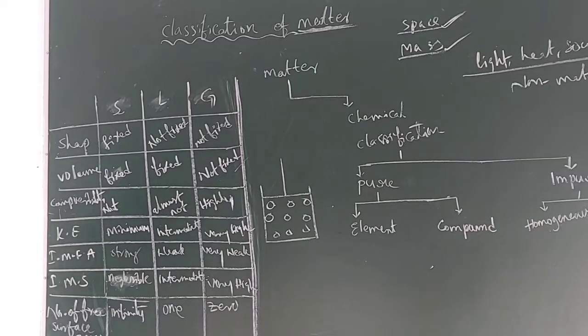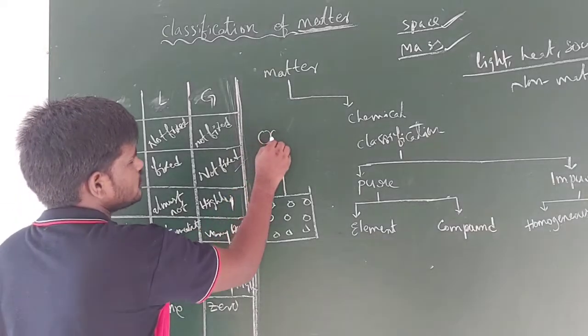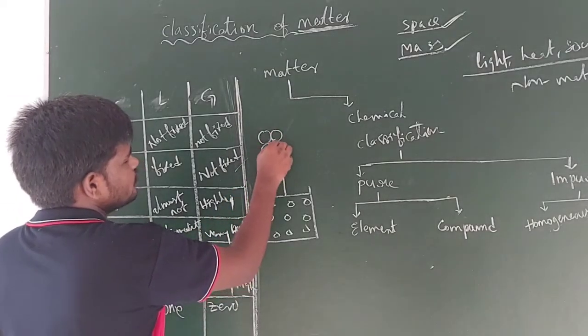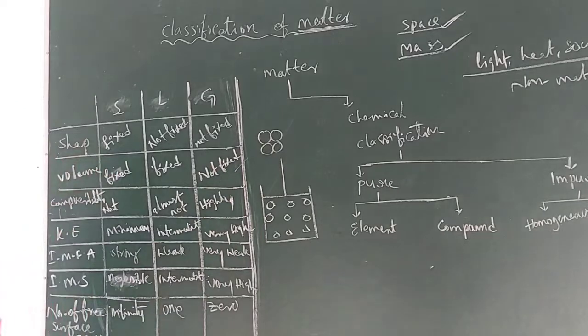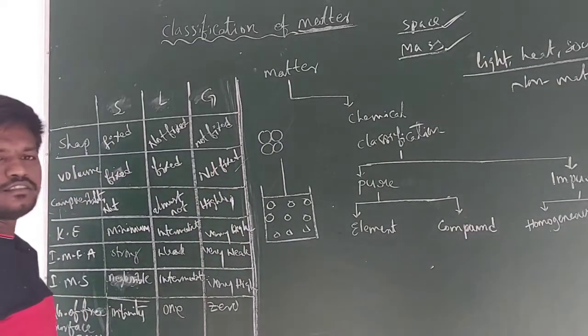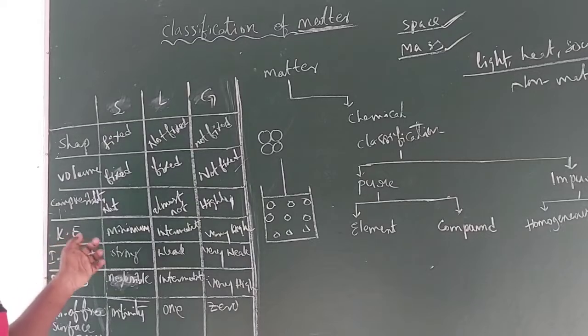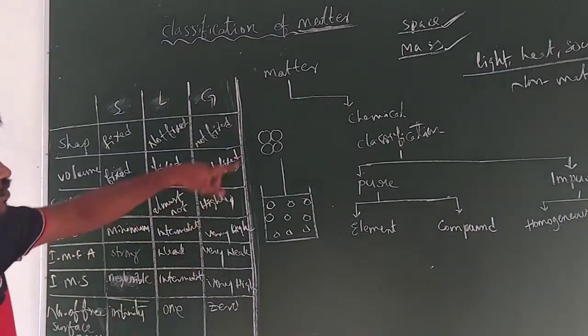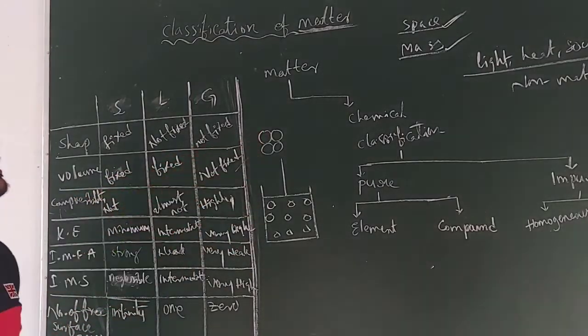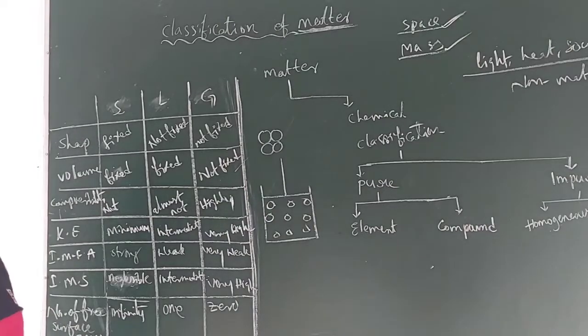Kinetic energy is minimum in case of solids because in solids, guys, molecules are closely packed like this. So there is a small extent for the movement of the particles, right? You know already, kinetic energy means energy possessed by a body when it is in motion. So very few chances are there for the movement of the particles. That's why the kinetic energy possessed by the particles of a solid is very less. Now you can say that it is minimum.